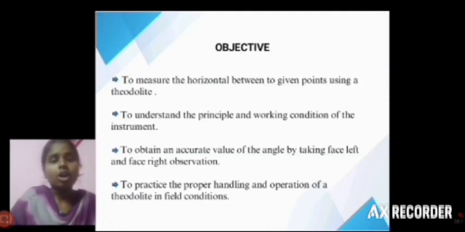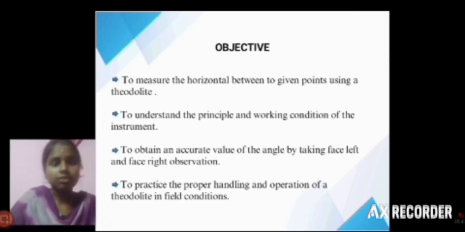The objective part covers what we do in this measurement. First, the horizontal angles are measured between two or more points. First, we understand this instrument and its working principles. This gives accurate and perfect values through our setup of the instrument and the face left and face right readings.